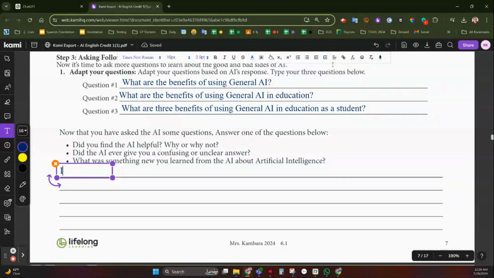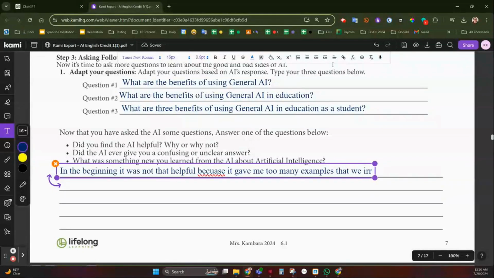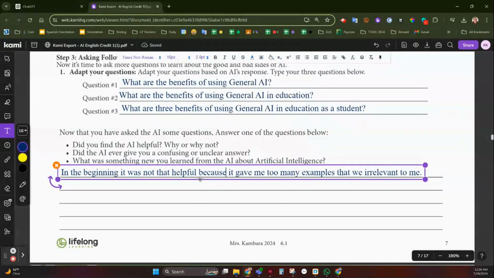I'm going to be honest, in the beginning it was not that helpful because it gave me too many examples that were irrelevant to me. And I always misspell, so we're just going to use our computer to help us with that.